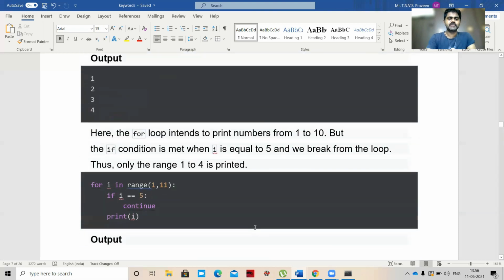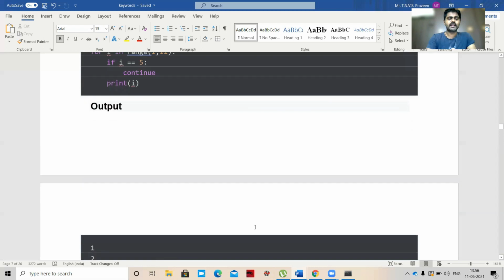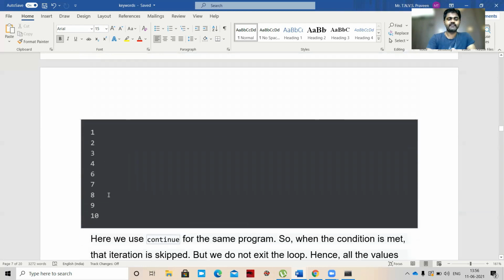Okay. So for i in range 1 to 11, if i double equal to 5, continue. Okay. So what is the output? 1 to 10 will be printed. Why? Because we are using continue here.